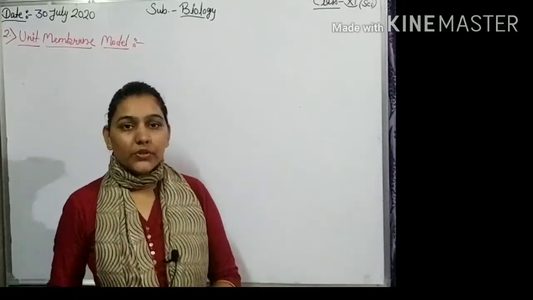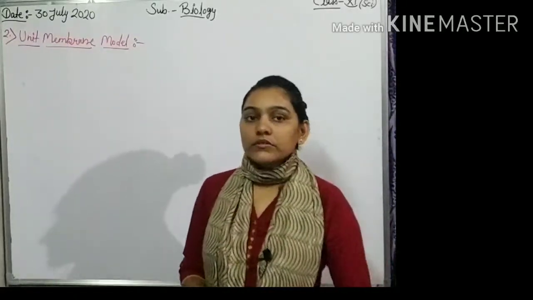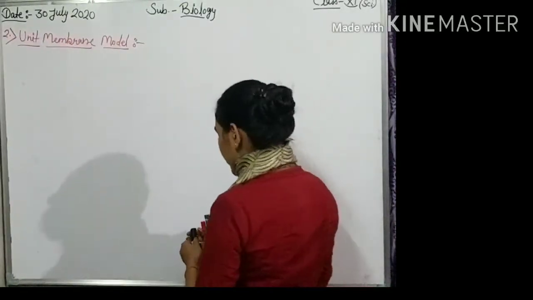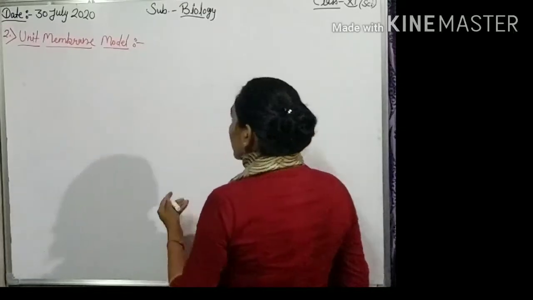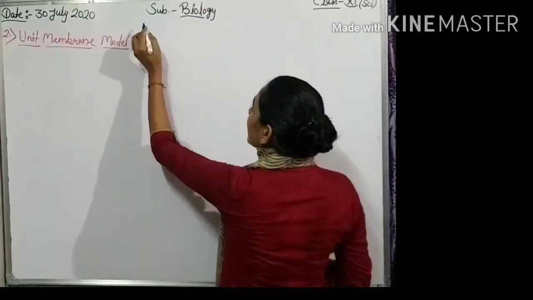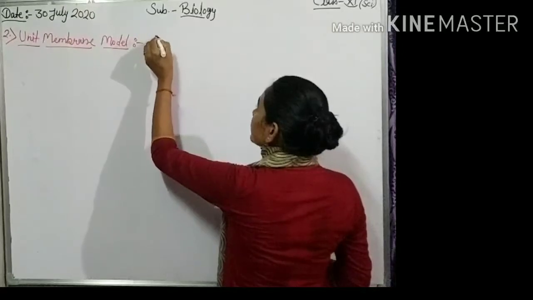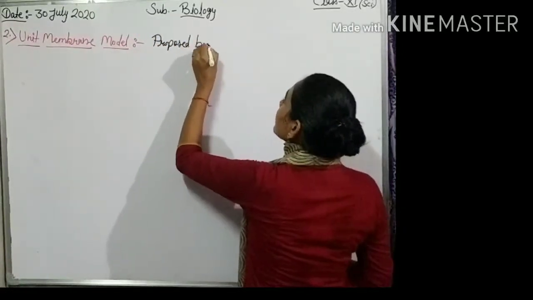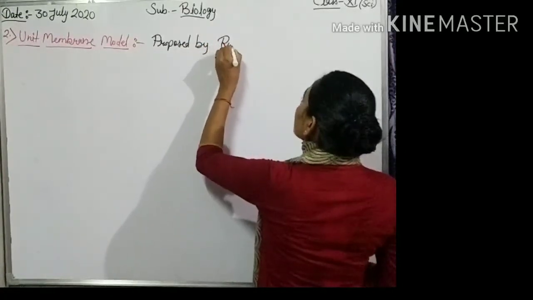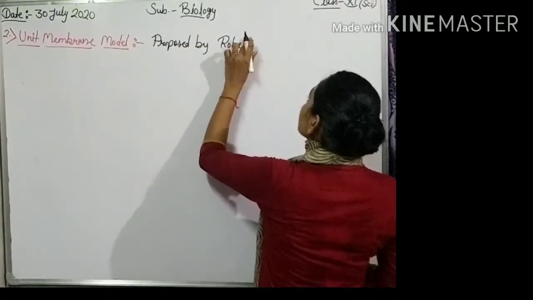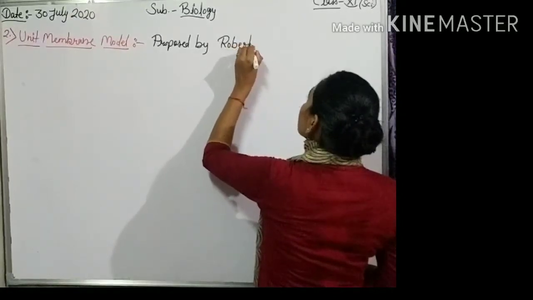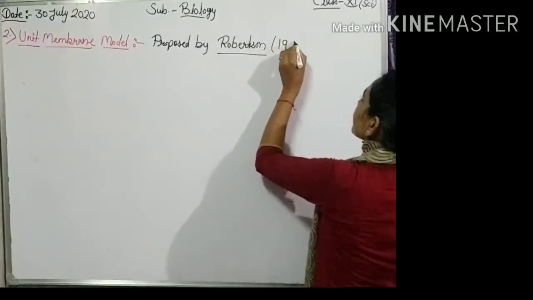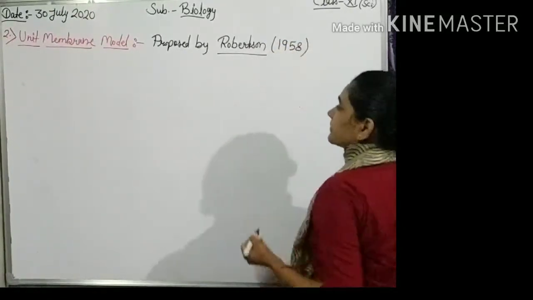Today we are going to talk about the second model of plasma membrane, that is the unit membrane model. This model was proposed by the scientist Robertson in 1958.